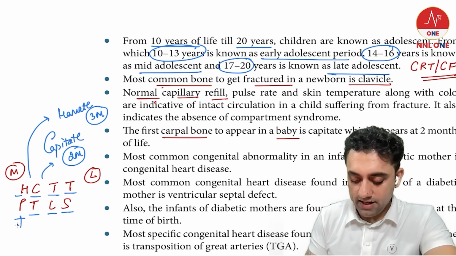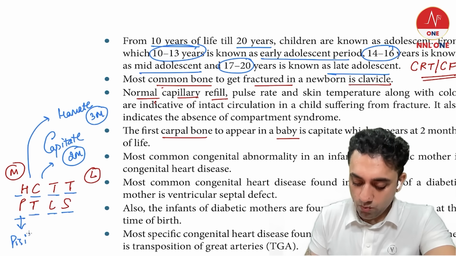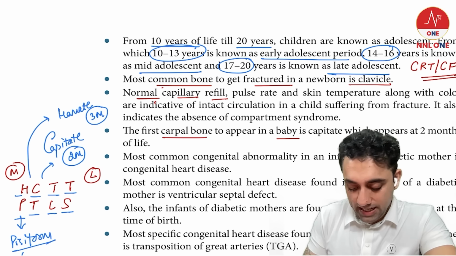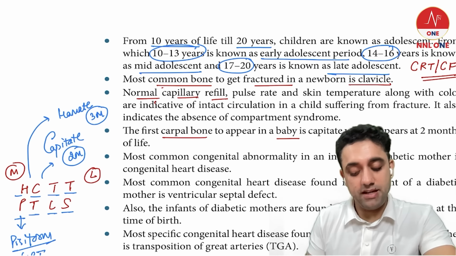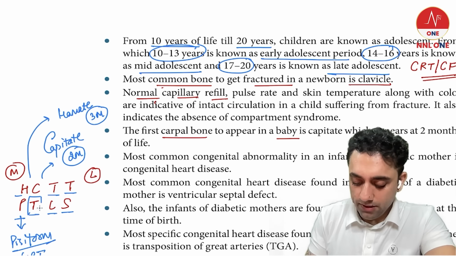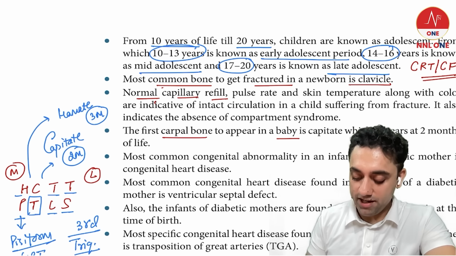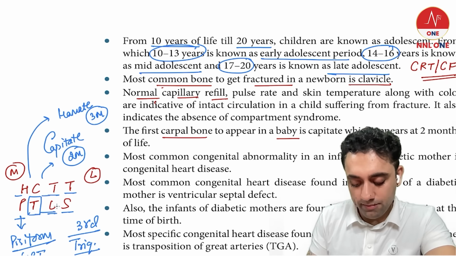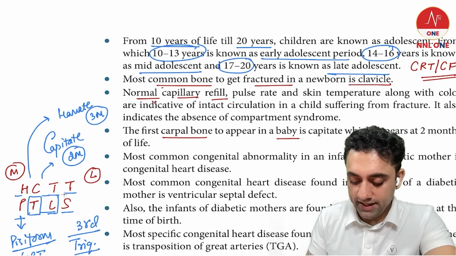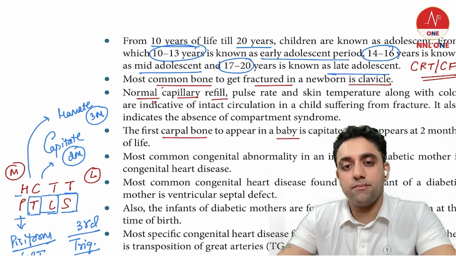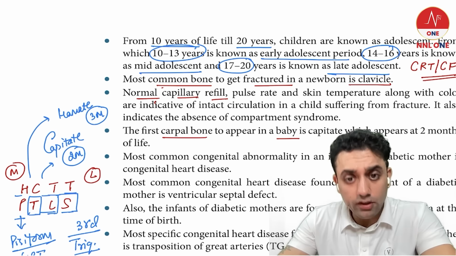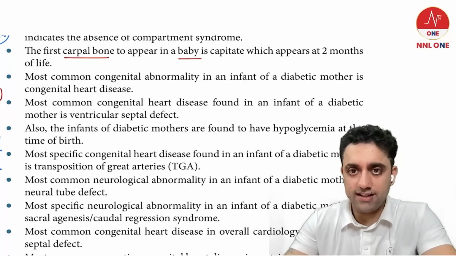The second carpal bone to appear in a baby is the hamate, which comes by 3 months. Leave the pisiform aside, because it is the last carpal bone to appear in a baby. The third carpal bone to appear in a baby, very importantly, please remember, is the triquetral. The fourth is the lunate, and the fifth carpal bone to appear in a baby is the scaphoid. So these are the basic things you should know for exam purpose.